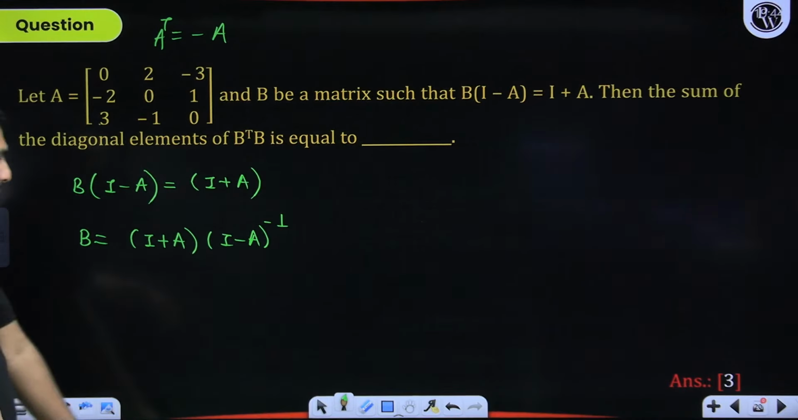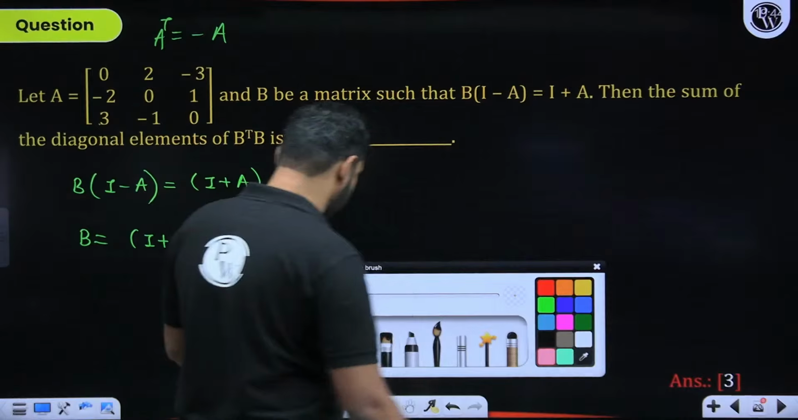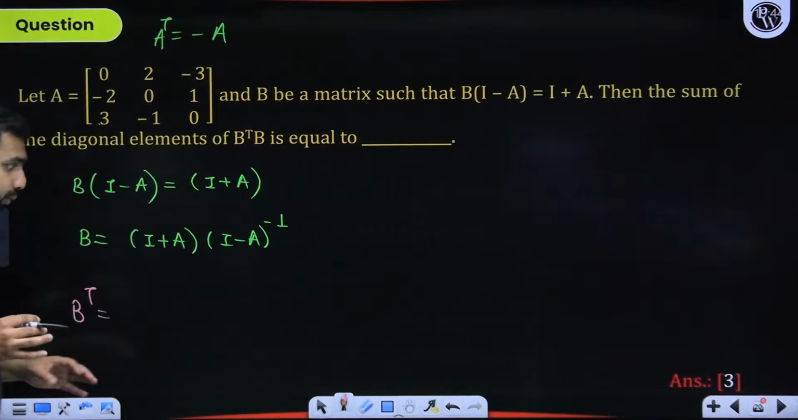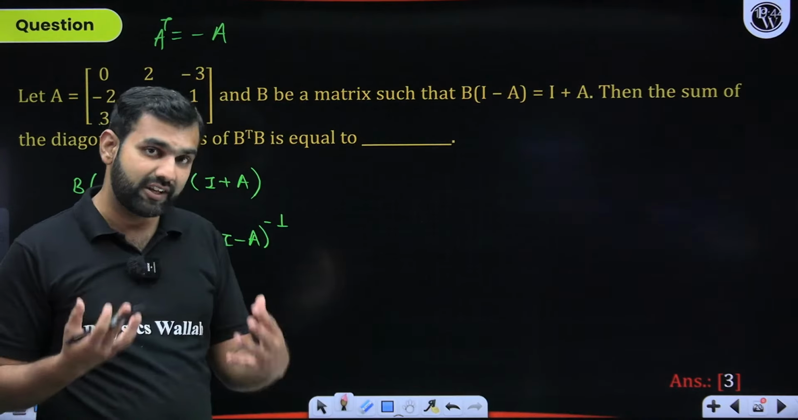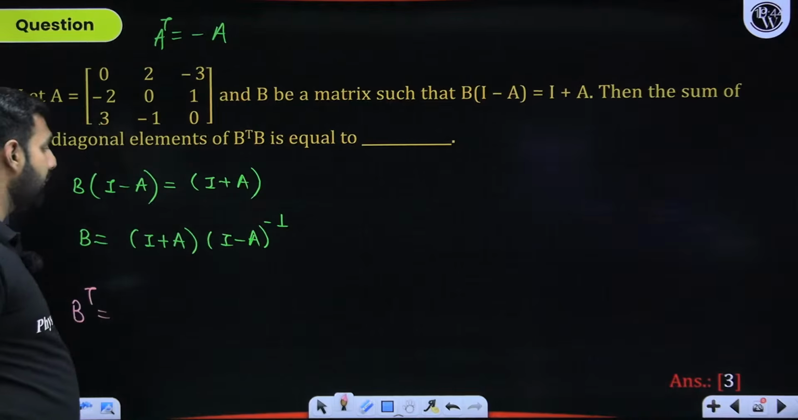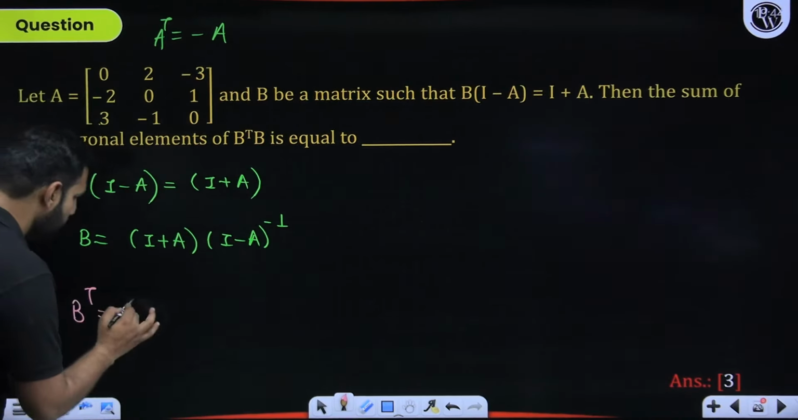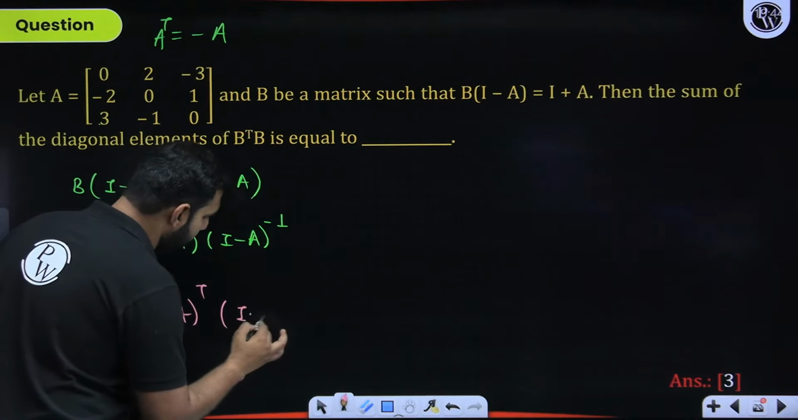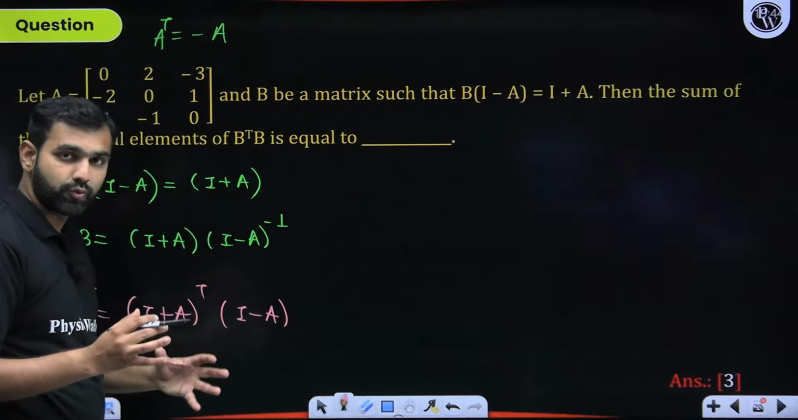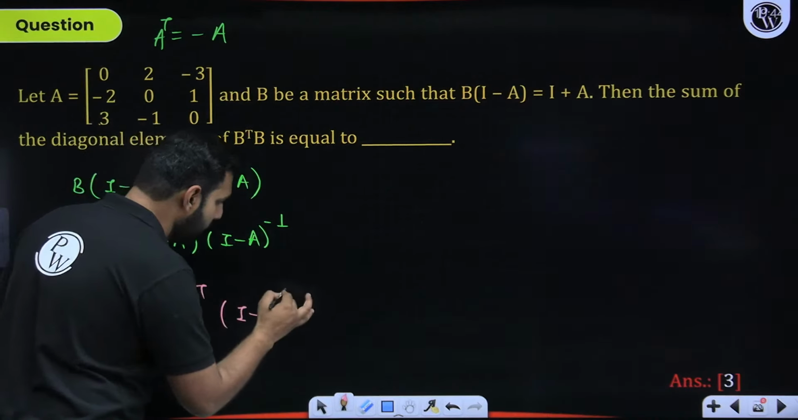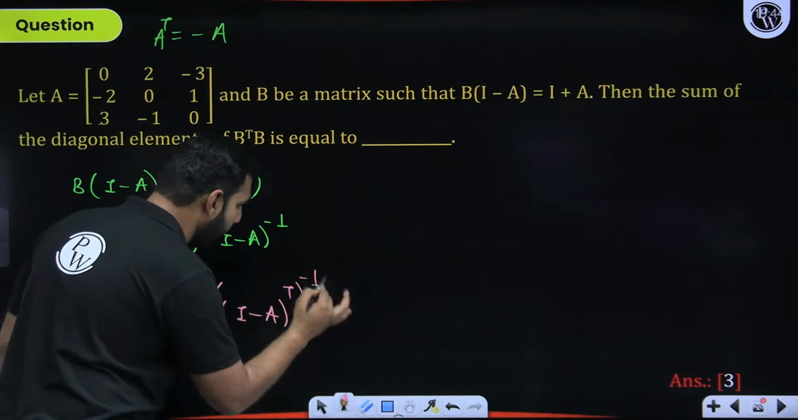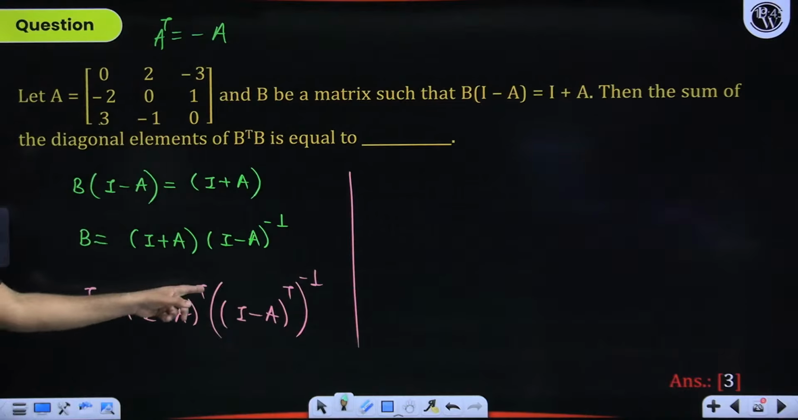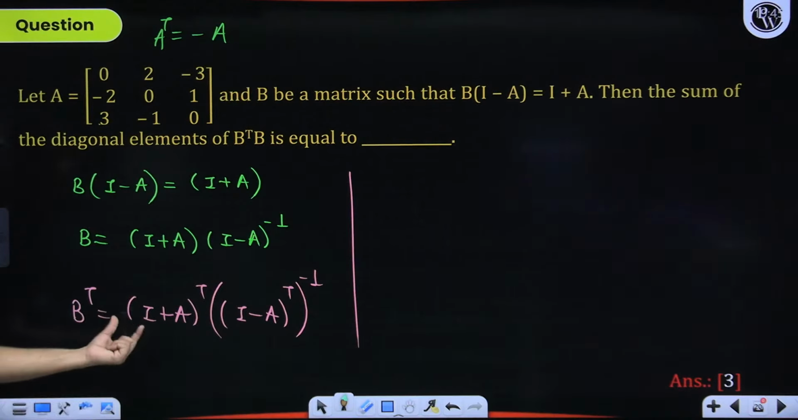Can I talk about B transpose? So if I talk about B transpose, I'll take transpose on both these sides. So B transpose will be, now transpose can be distributed over product, addition, or even inverse. It can be swapped between inverse and transpose. So here it will be I plus A transpose times I minus A inverse over transpose, or transpose over inverse. They can be swapped. So transpose inverse. I hope I can do that without any confusion. You must have understood this particular part. Now, this transpose, so I transpose is I because that is the identity matrix.